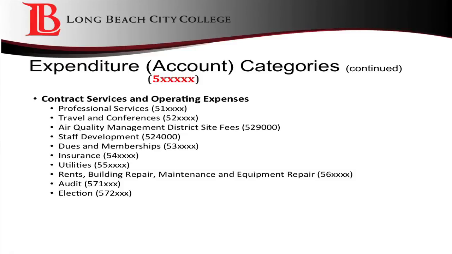For example, academic conferences would be coded as 522200, classified conferences would be coded as 522600, and administrator, manager, supervisor would be coded as 522500. Instructional equipment repair would be coded as 565000, whereas non-instructional equipment repair would be coded as 566000.